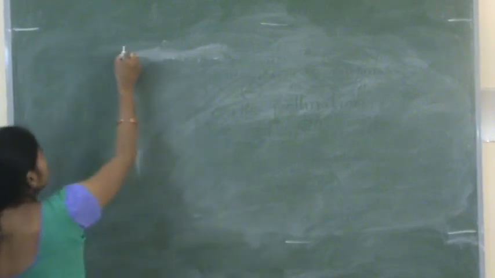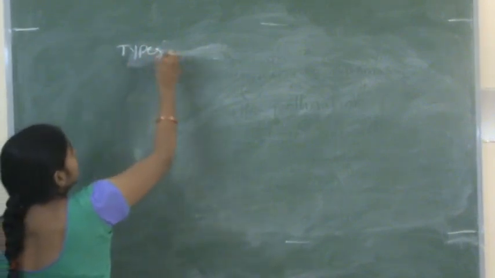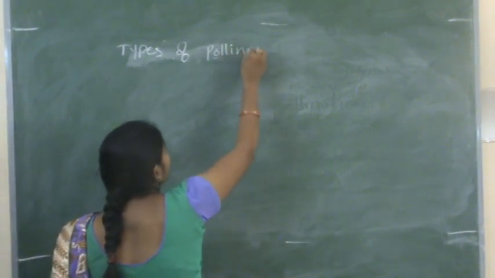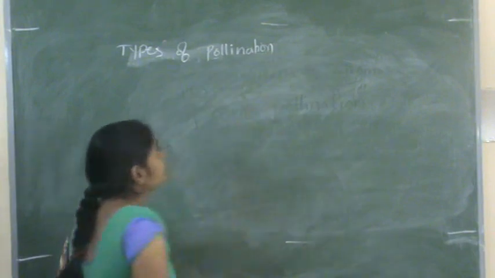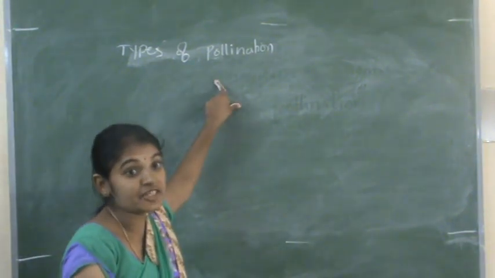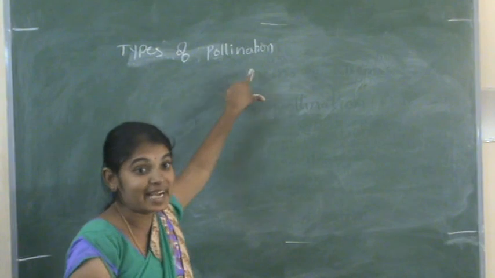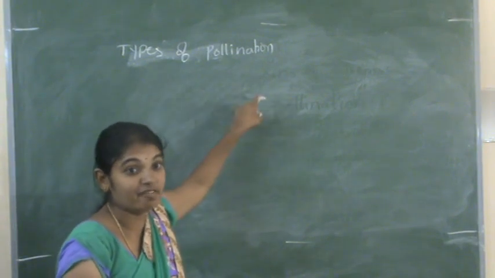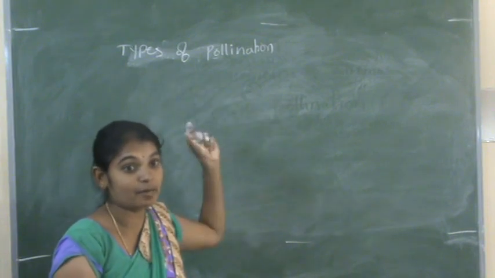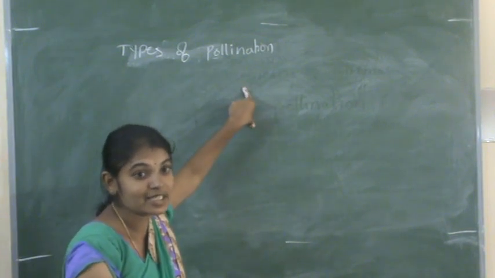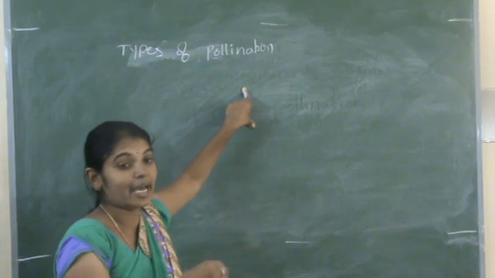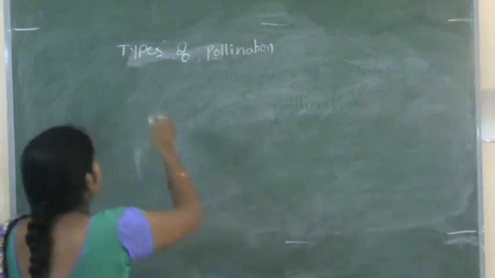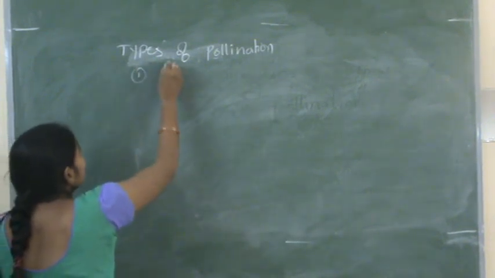The types of pollination. Here, on the basis of the medium by which the pollen grains are transferred, see, if the pollen grains are transferred by wind or by water or by insects or by birds. There are different devices present to carry the pollen grains from anther to the stigma. In that, the first one is anemophily.